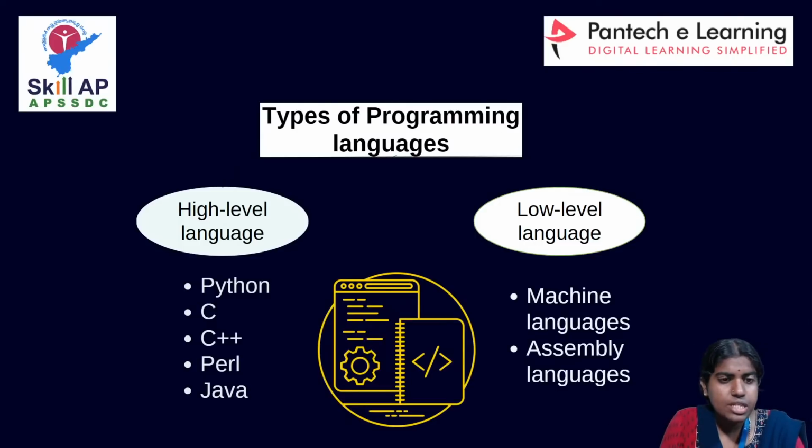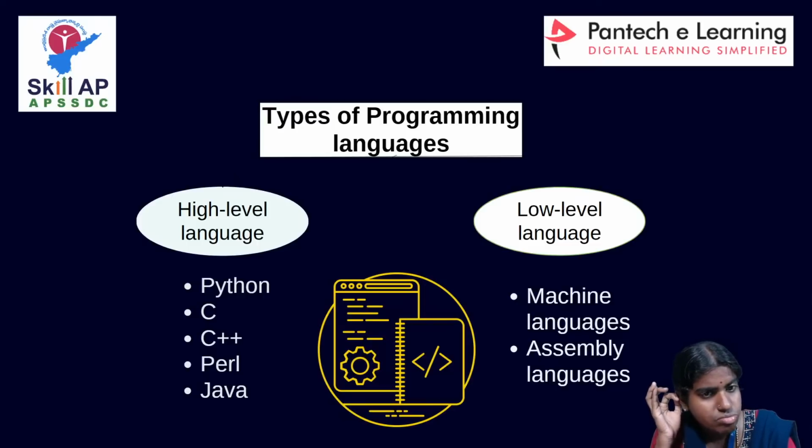Whatever type of websites you are going to develop, using Java you can develop any type of website. And the Python language: predictive analytics, artificial intelligence, machine learning, data science, all these technologies are growing at a very, very fast rate. Everything is developed using this Python language. Python is a popularly used language for doing any kind of predictive analytics. So Python, Java, C, C++, Perl, all these come under high-level languages.